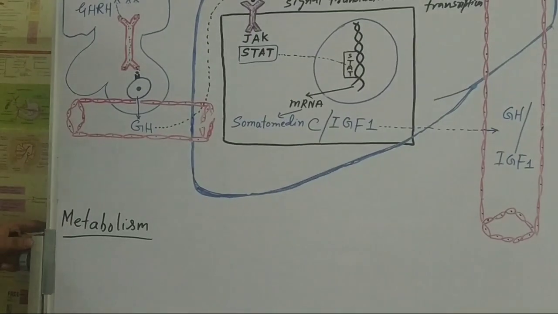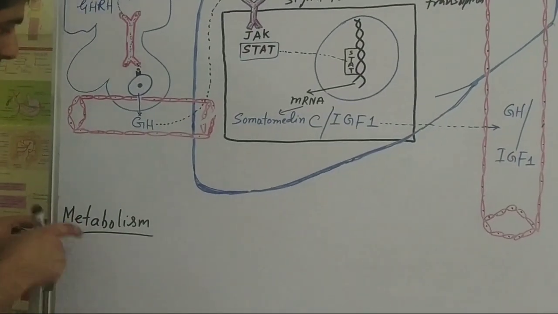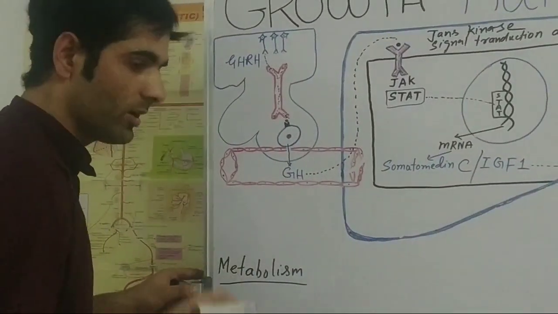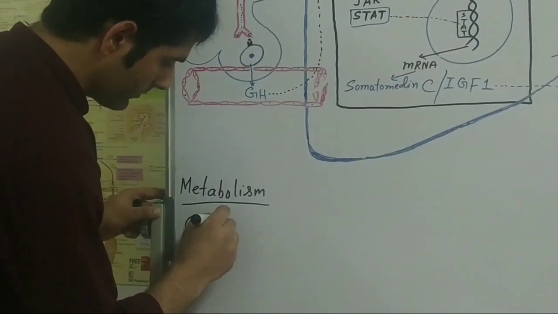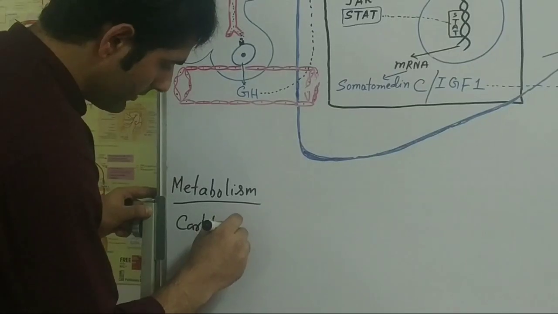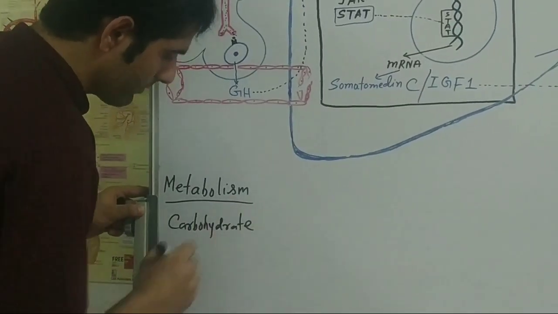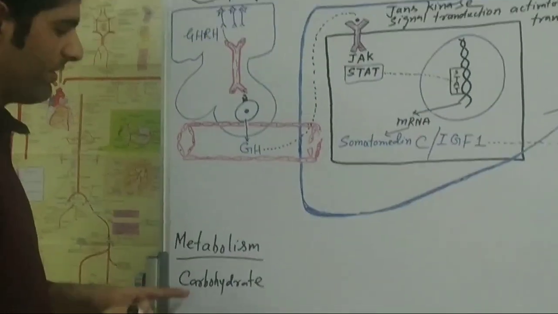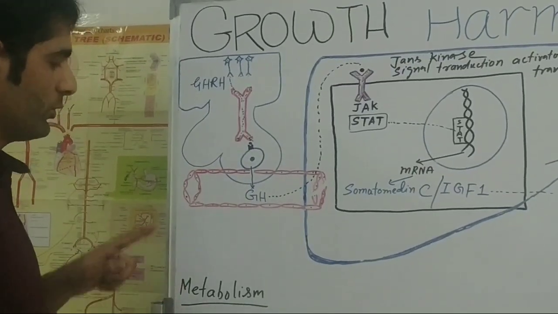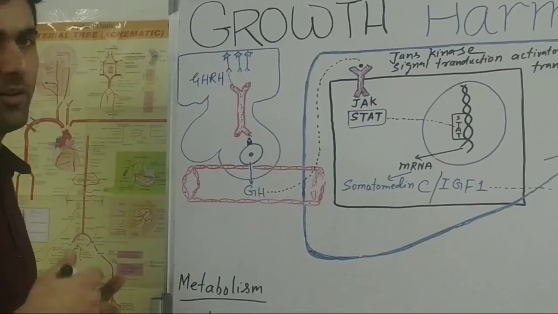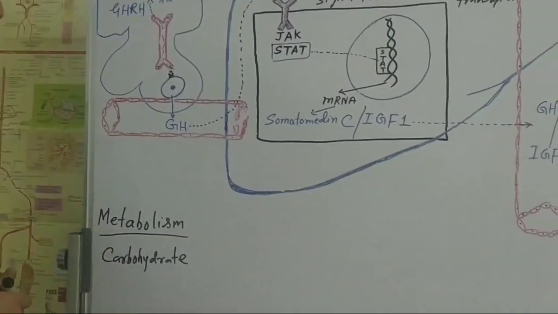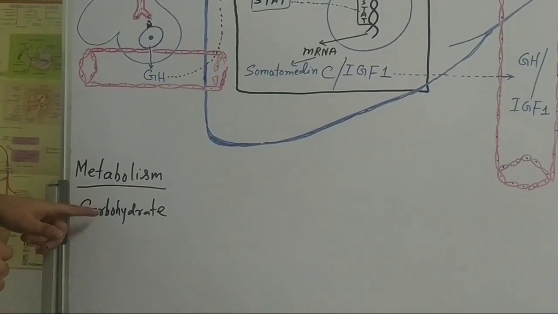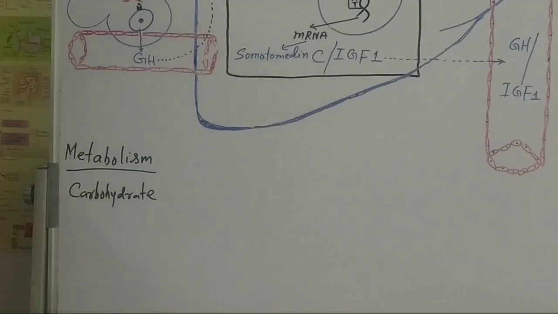In metabolism, we will see what is the effect of growth hormone on carbohydrate metabolism, then on protein metabolism, then on fatty acid metabolism. Now we will talk first about the growth hormone effect on carbohydrate metabolism.